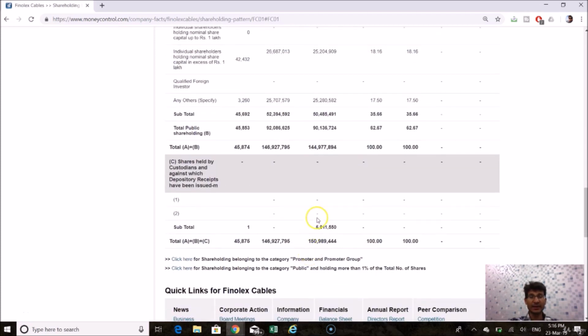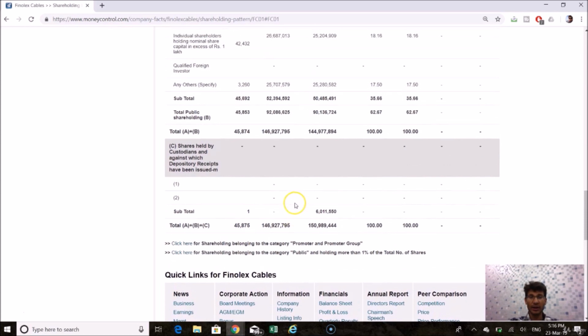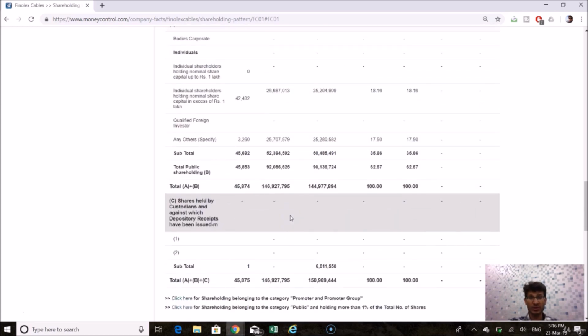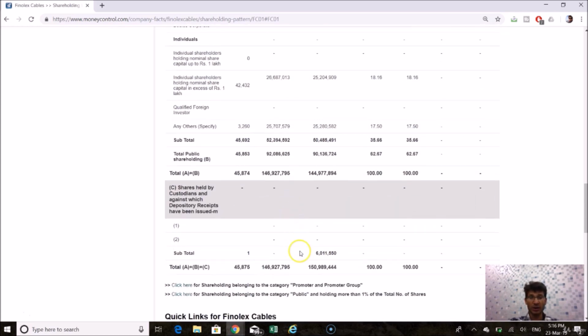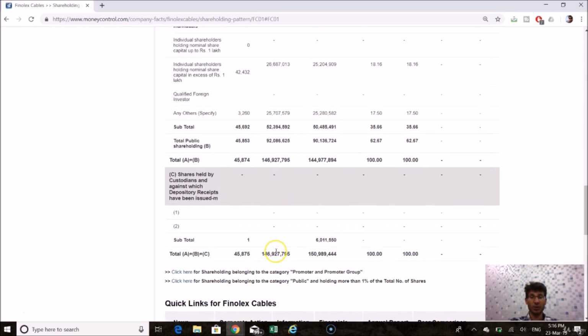We can clearly see that from here, and the total number of shares available in the market, the outstanding shares of the stock, are 146 million shares overall.